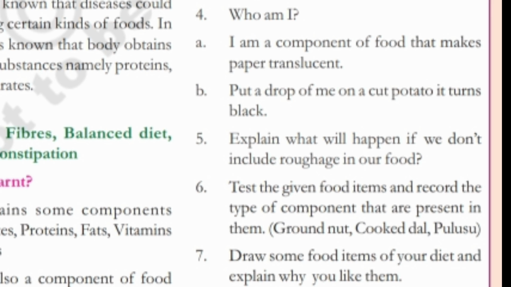Who am I? I am a component of food that makes paper translucent. Put a drop of me on a cut potato, it turns black. Explain what will happen if we don't include roughage in our food. Test the given food items and record the type of component that are present in them. Groundnut, cooked dal, pulusu.